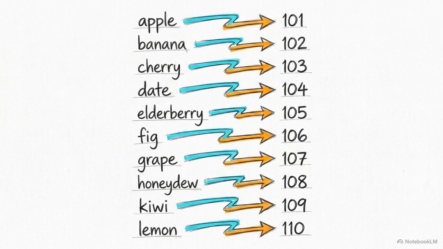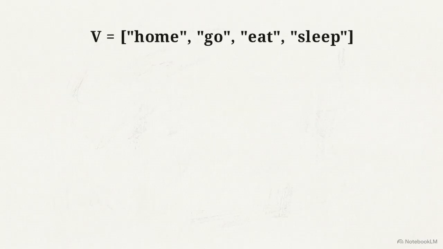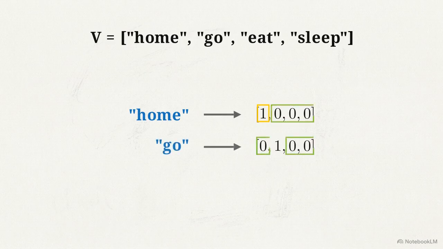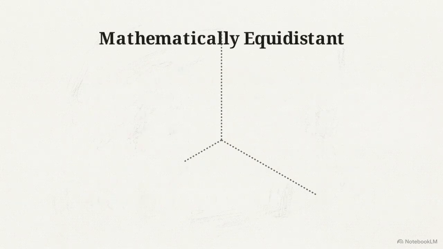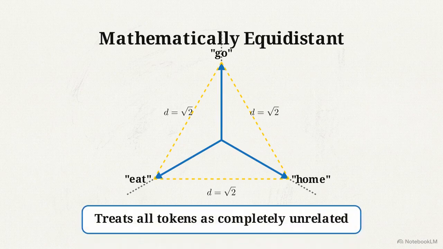Once the text is segmented into a fixed list of token IDs, the pipeline must project those integers into a real-valued vector space. We call this feature mapping. Historically, one-hot encoding sized the vector exactly to the total vocabulary. Every token is assigned a unique position, marked by a 1, with all other dimensions set to 0. But in a 50,000-word vocabulary, this creates a massive sparse array. Worse, it assumes every word is mathematically equidistant, treating all tokens as completely unrelated.